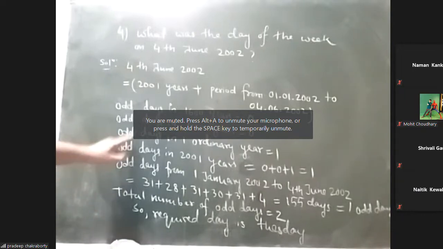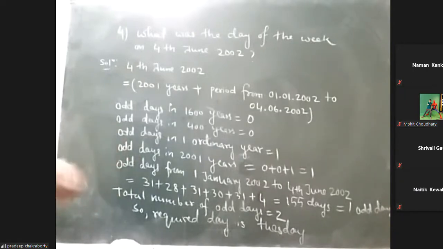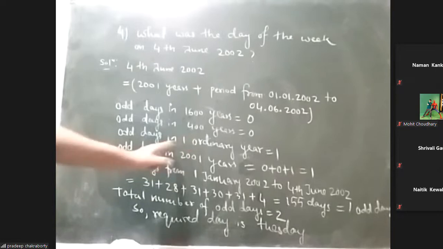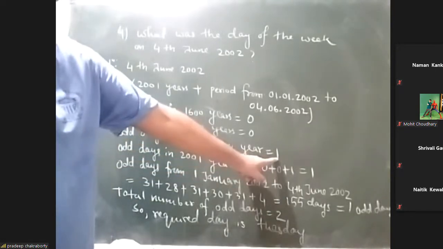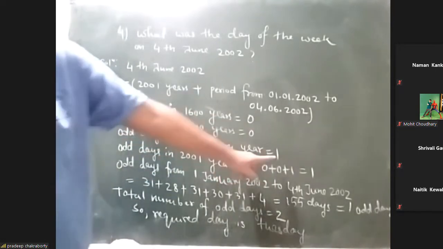Now 2001 is an ordinary year. In an ordinary year there will be only one odd day. So till 2001 we have only one odd day.